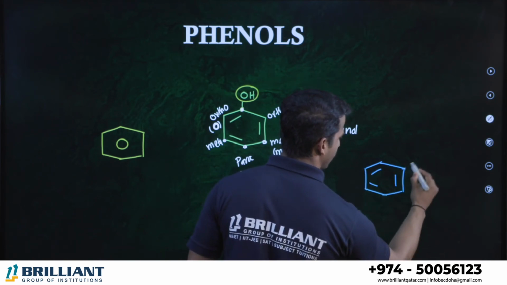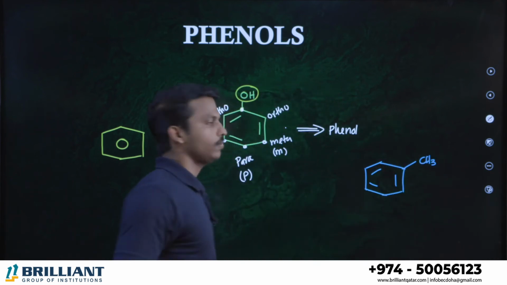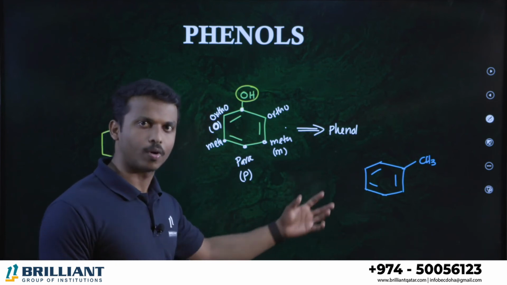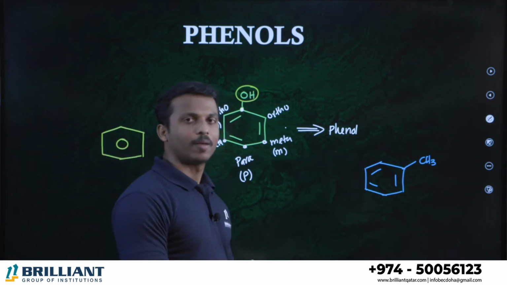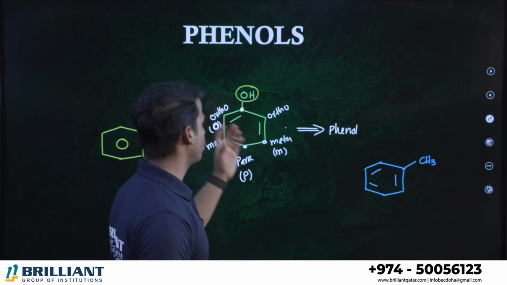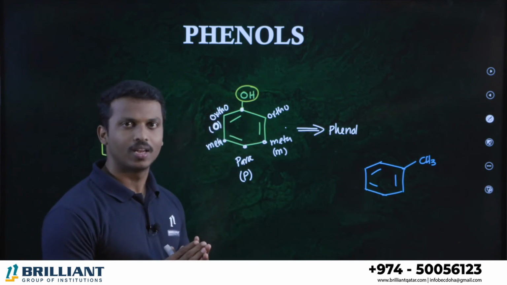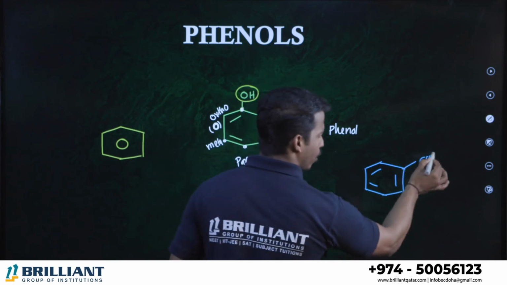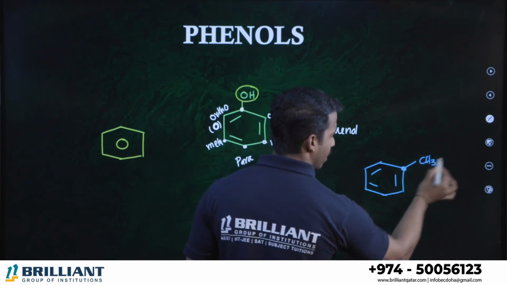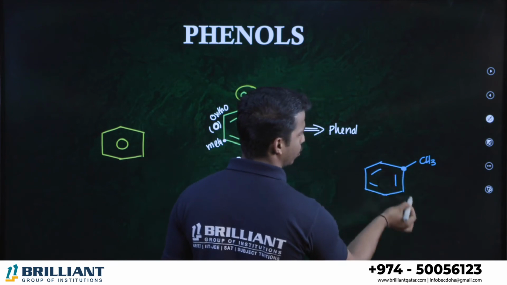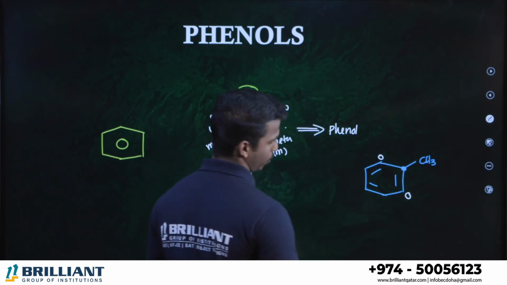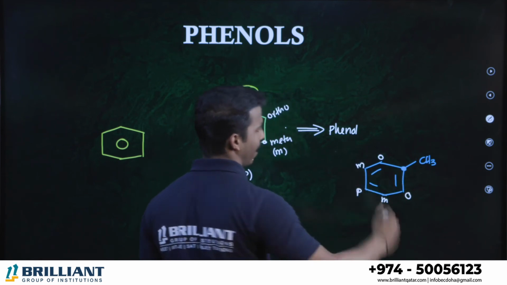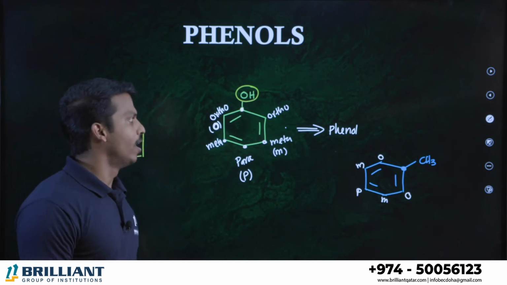Okay, suppose I am just changing the structure like this. Suppose I am taking a methyl group here. Here which group is connected on the benzene ring? Methyl group. Okay, this is called toluene or methylbenzene. Which are the ortho positions? Dear student, ortho, meta, para positions can change, depending on the group present on the benzene ring. Here the methyl-connected carbon is this one. The next nearest positions are called ortho. This is ortho, this is ortho. The next nearest positions are called meta and the opposite position is called para. Clear all? Okay, so these are the compounds.